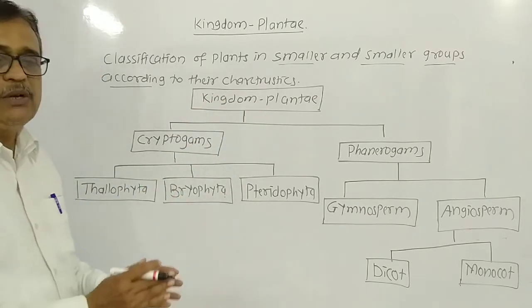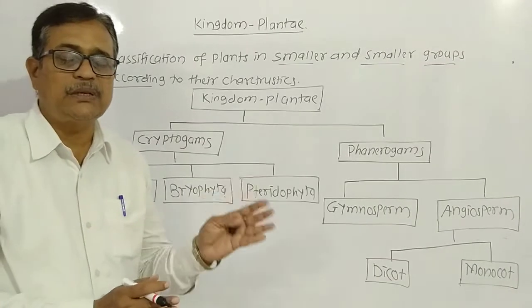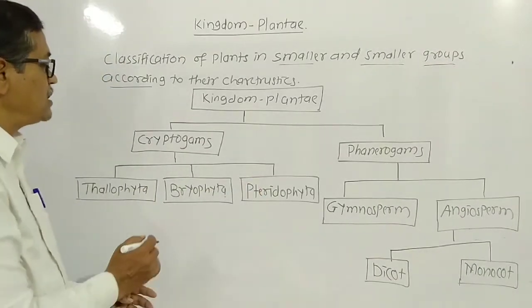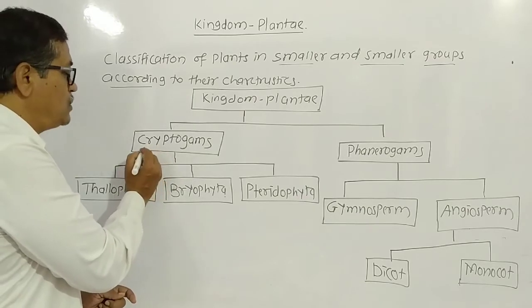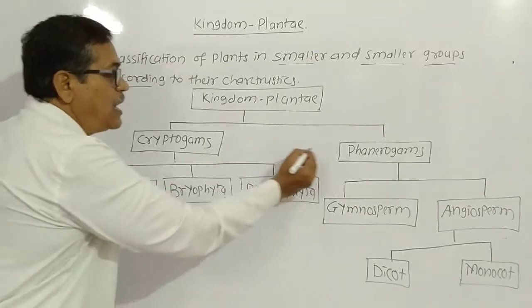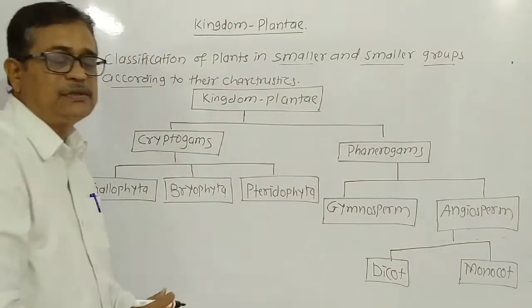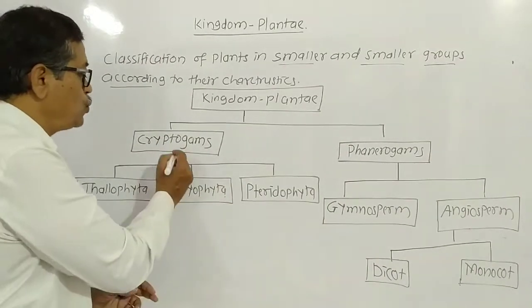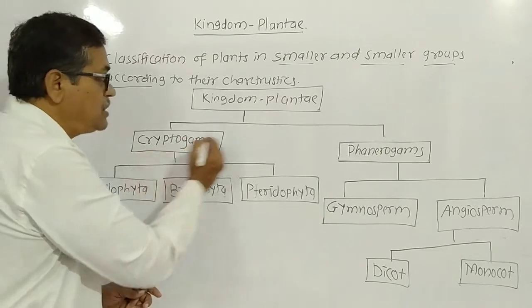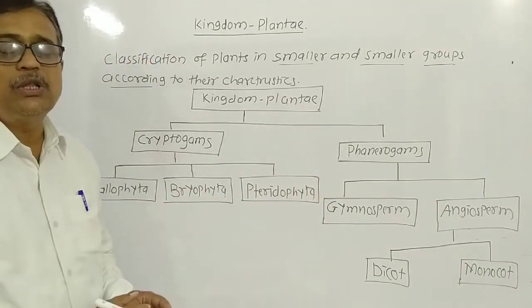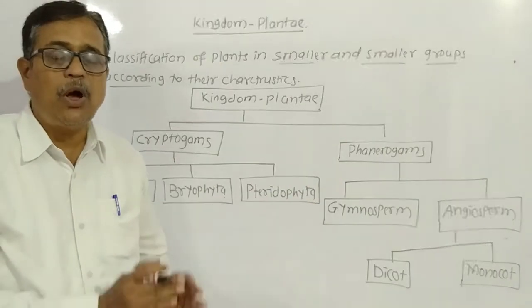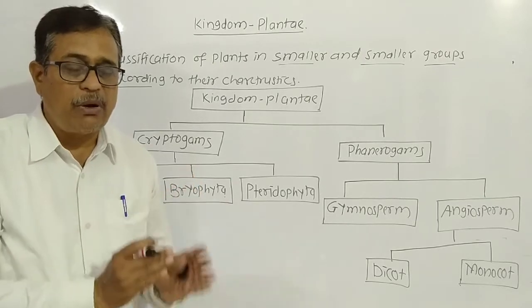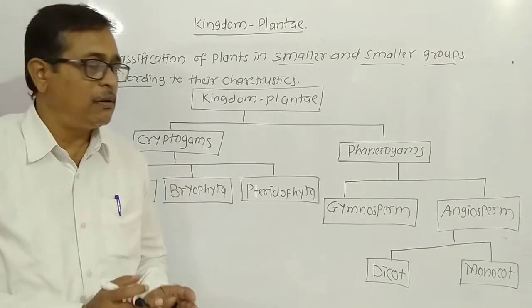All plants present in nature get classified into two types: cryptogams and phanerogams. These two types are classified on the basis of whether the plant bears the flower or not, flowering plant or non-flowering plant.